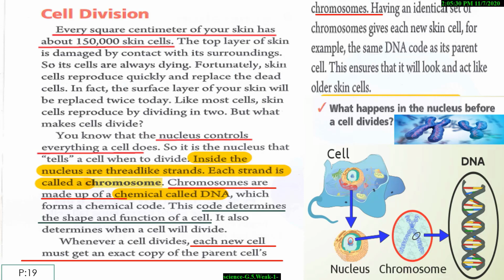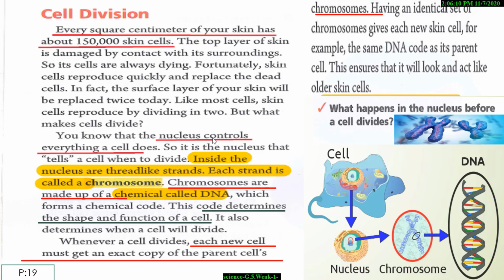Okay, my students, another subject, page 19, cell division. Every square centimeter of your skin has about 150,000 skin cells. The top layer of skin is damaged by contact with its surroundings, so its cells are always dying. Skin cells reproduce quickly and replace the dead cells. In fact, the surface layer of your skin will be replaced twice today. Like most cells, skin cells reproduce by dividing in two.